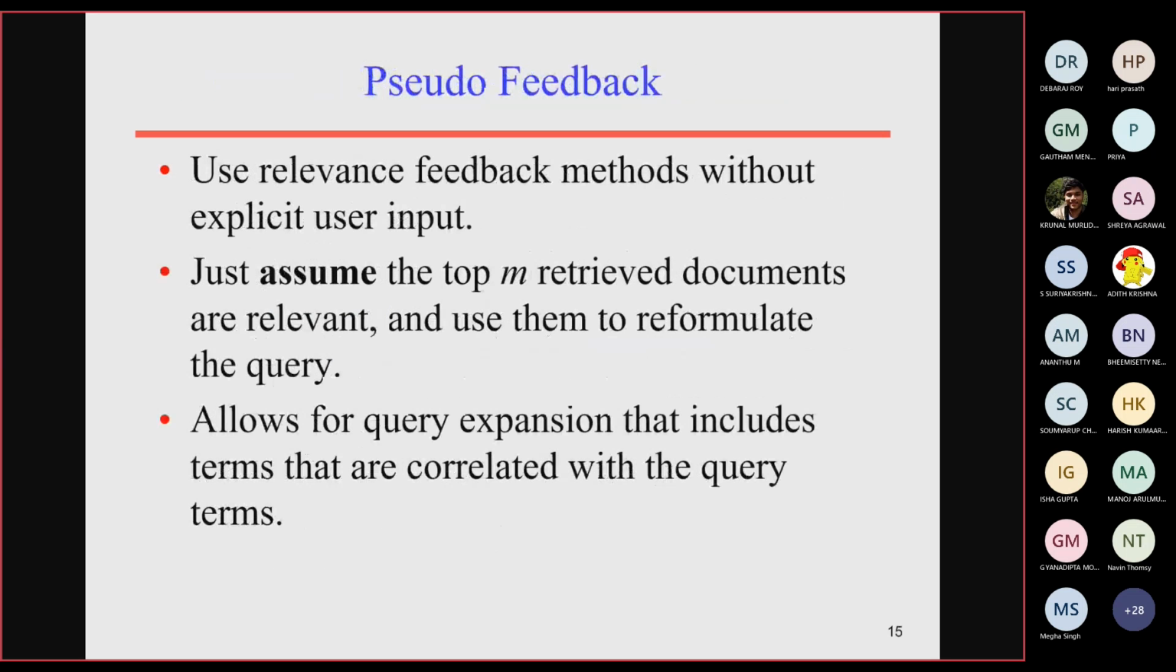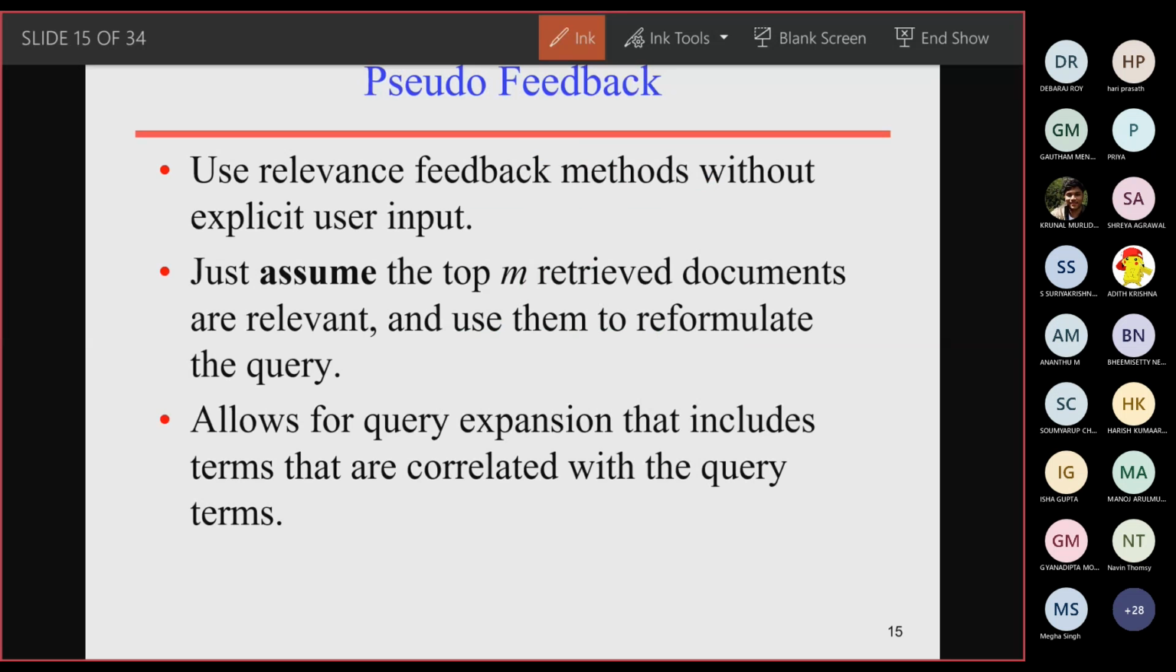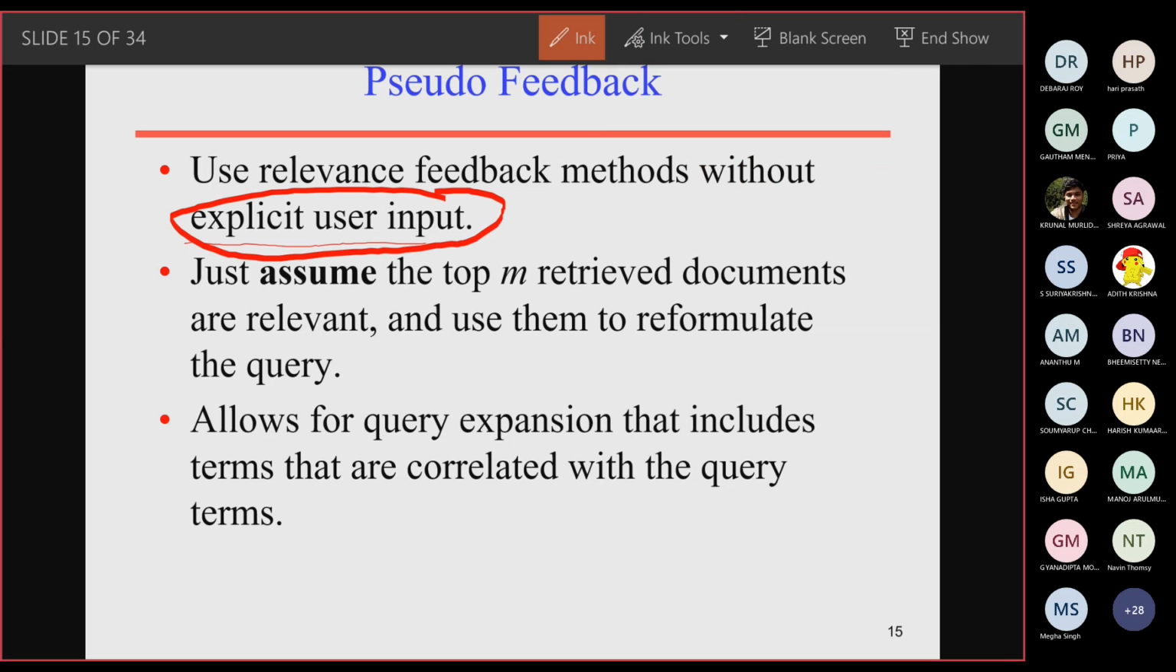This is the type of feedback which will help you to retrieve the most relevant documents. The basic assumption of this pseudo feedback algorithm is that you are not going to get feedback from the user. Explicit user feedback is not going to be obtained from the user. This is a very important thing. The feedback is otherwise implicit.